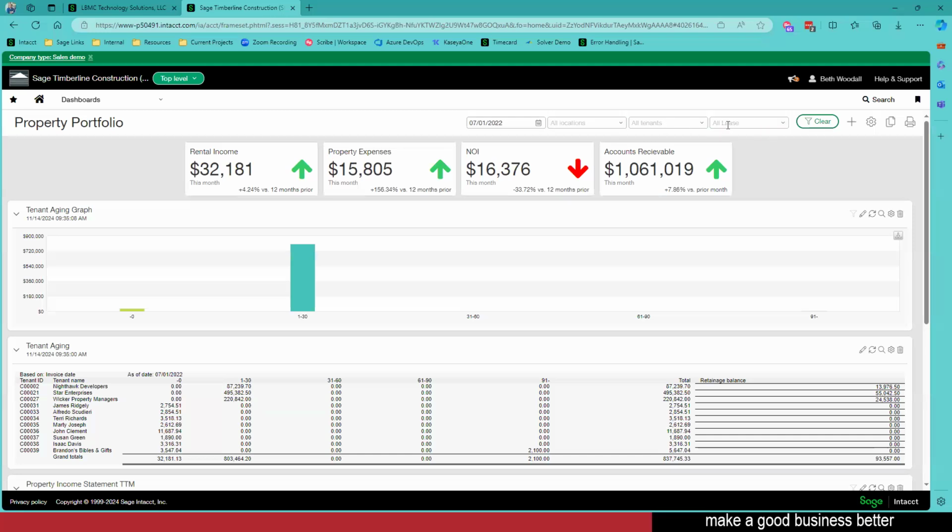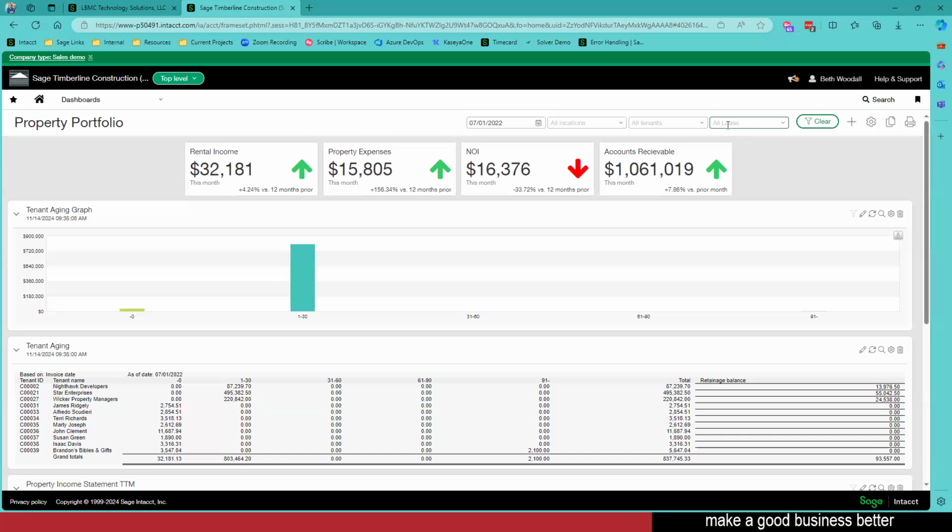These are dimensions. So Sage Intacct utilizes a dimension functionality with every transaction that is recorded. Dimensions are basically just telling the story of that transaction. So when we look at a transaction, we instantly know, where did it come from? Who did it? What is this about? From a real estate perspective, we're using these dimensions and transactions to tag the entity, the property, the tenant, the lease, so that when I look into the GL, I can easily filter for any of these dimensions.